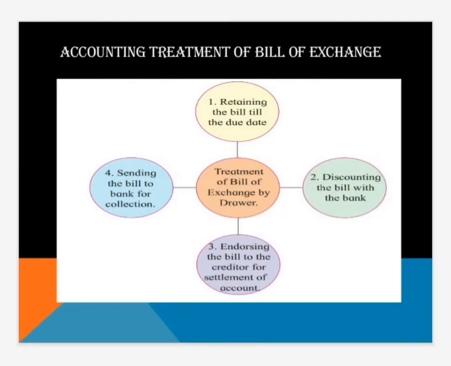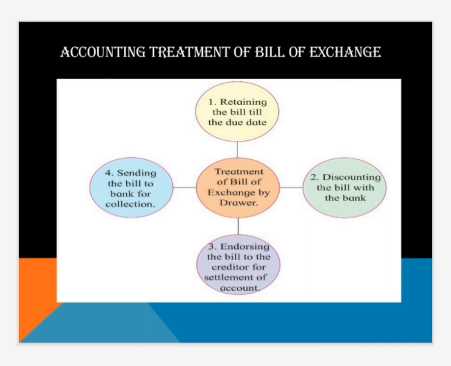Then we can understand more with the help of this diagram, the treatment of a bill of exchange by the drawer. There are four types. First, retaining the bill till due date, which means the bill is retained with the drawer till the due date. It may get honored or dishonored. Second, discounting the bill with the bank. Third, endorsing the bill to the creditor for settlement of account. And fourth, sending the bill to the bank for collection.